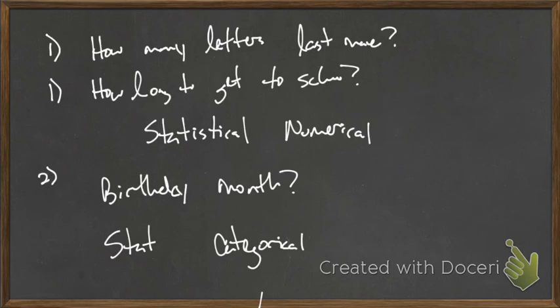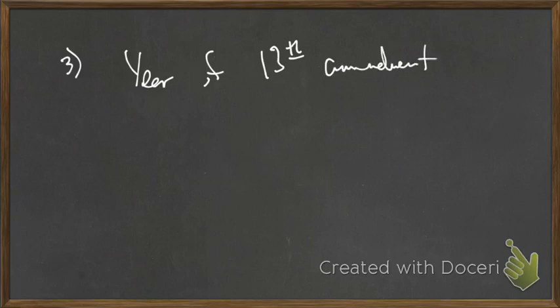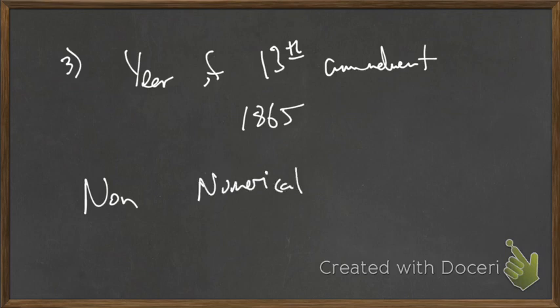And number 3. Let's go. Emmeline. What year was the 13th Amendment ratified? So year of 13th Amendment? 1865. Yeah, 1865. So, statistical or not? Not. Okay, non-statistical because there's just one answer, right? There's not a variable. Then, is it categorical or numerical? Numerical. It's a year, right?